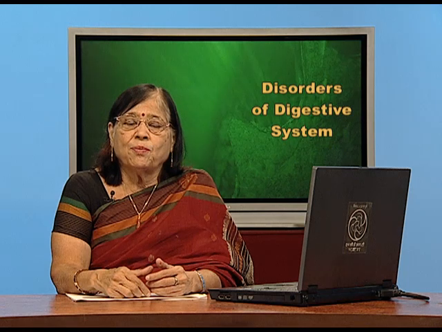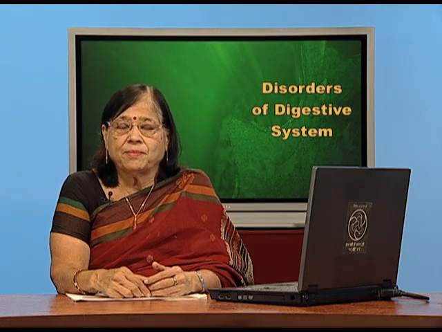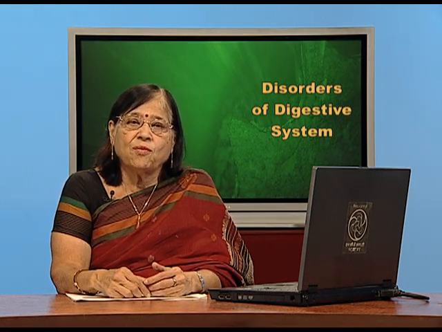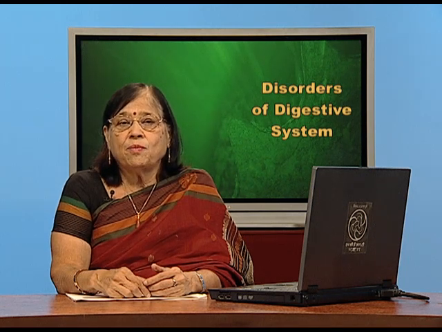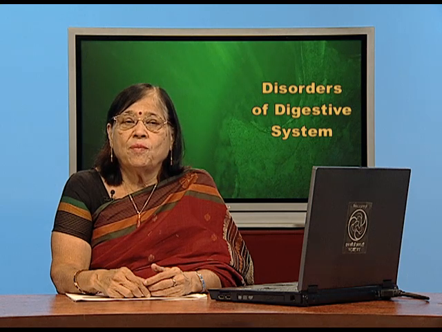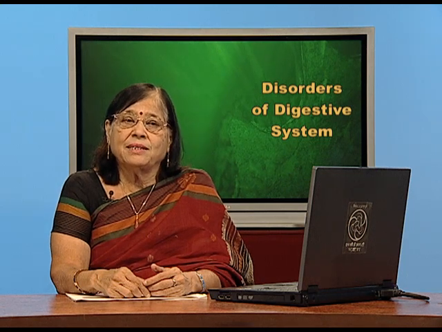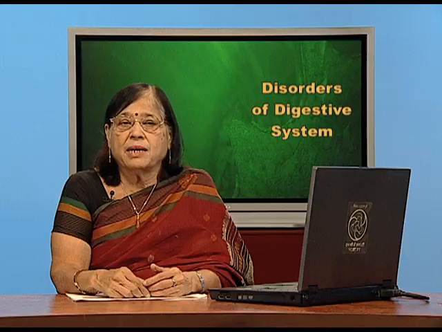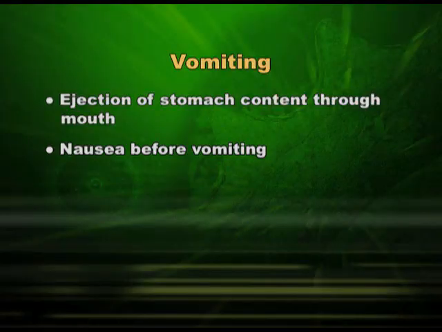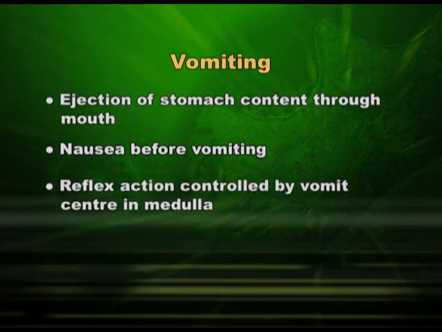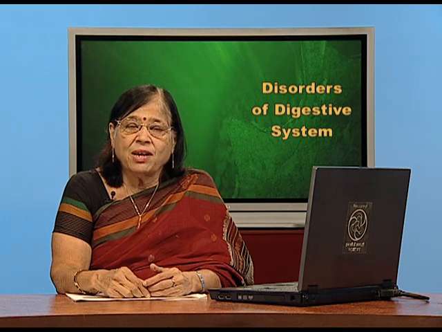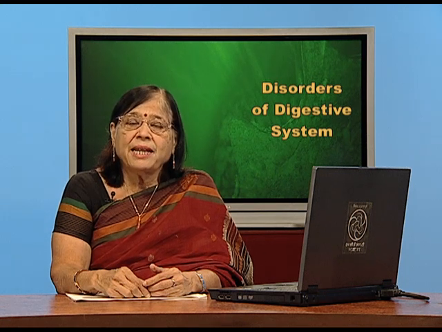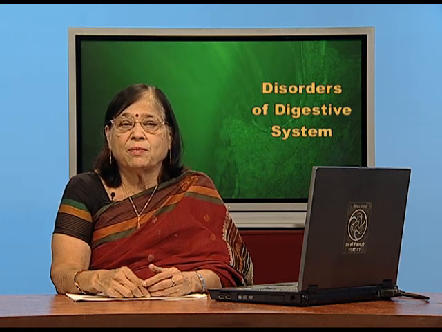So, vomiting is a process which takes a little longer to come, and once it comes then you are vomiting the content of the stomach. So, first thing you must realize that vomiting does not come out just as simply as throwing out stomach content. It starts from the brain, from the medulla part of the brain, then reflex action coming to the stomach, then feeling of giving out or throwing out, and then you are throwing out the stomach content.